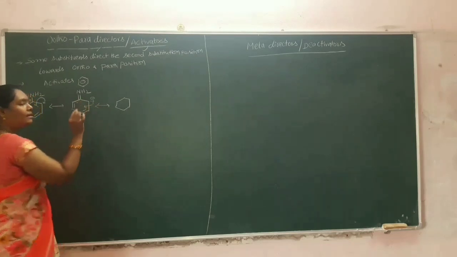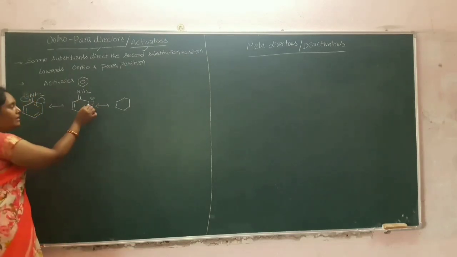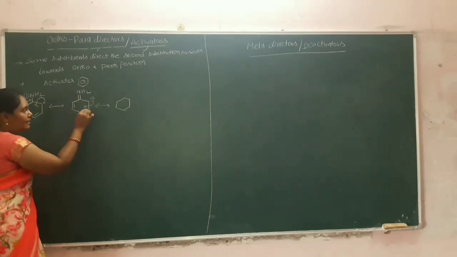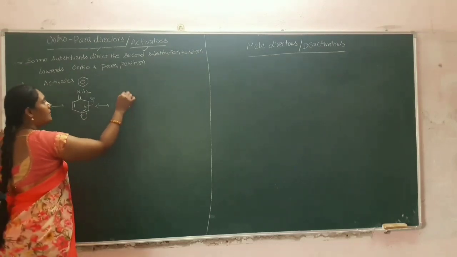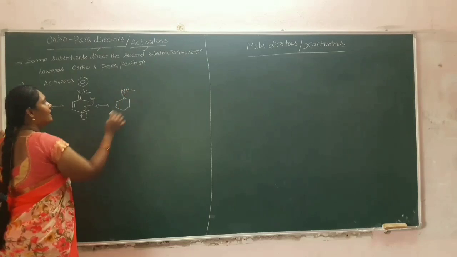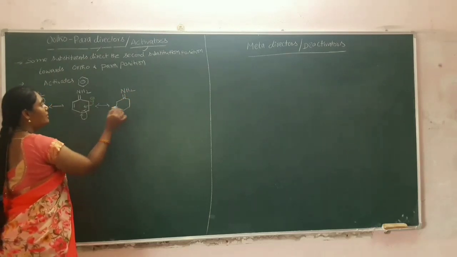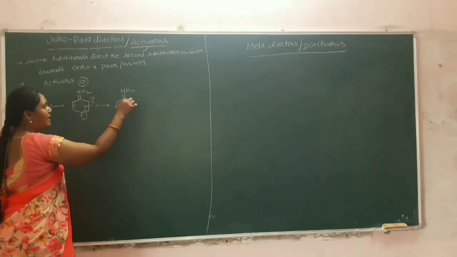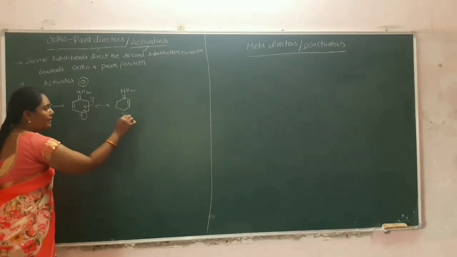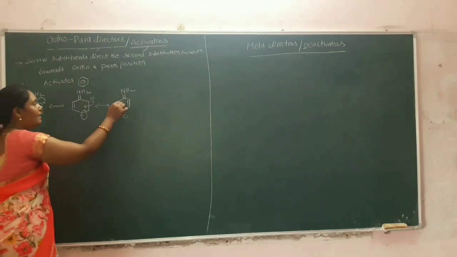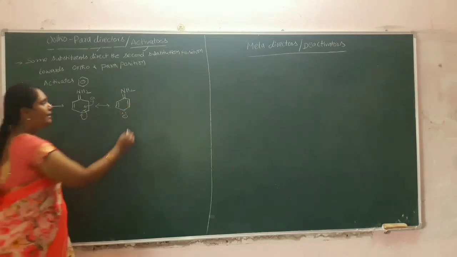This lone pair of electrons will be delocalized to here. Thereby, this bond pair of electrons will be delocalized to here. So the remaining above side, it is common, NH2 double bond. These are delocalized to here. So the bond will appear here, and the bond pair of electrons will be converted to the lone pair, and the remaining bond will appear here.